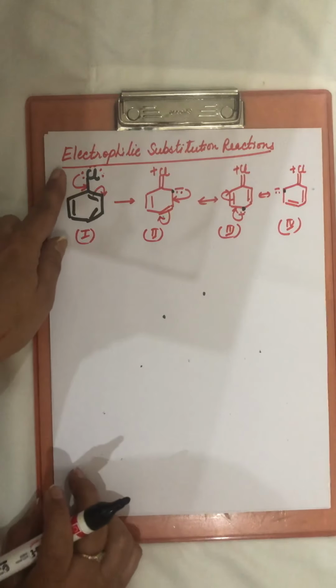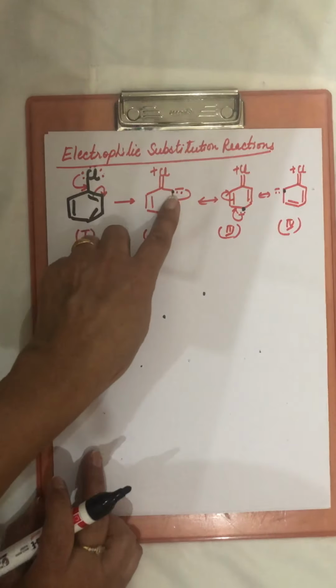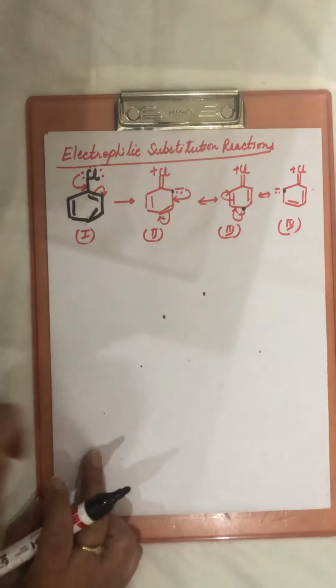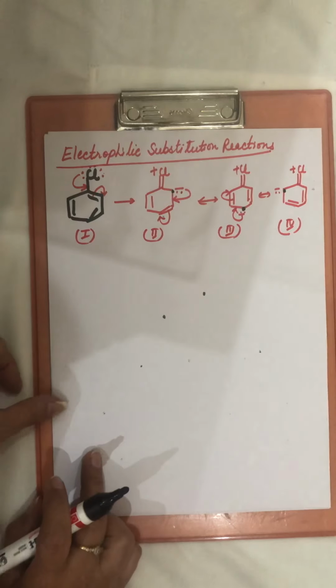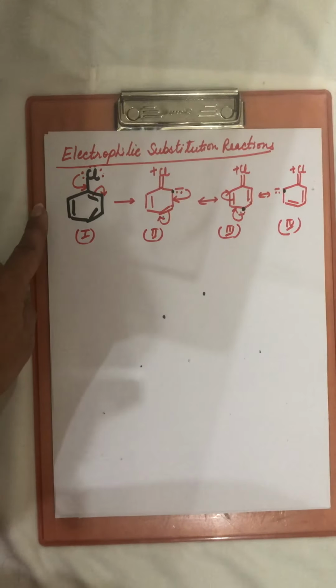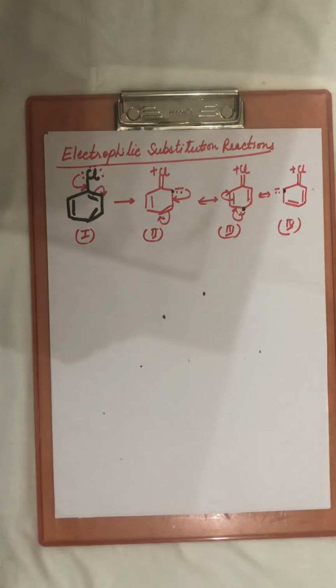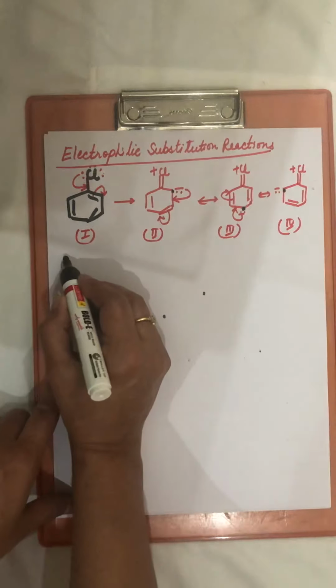And in electrophilic substitution reactions, electrophile has to attack, and electrophile needs electrons. So it will attack which carbon? Ortho and para carbons, because here it will get more electrons. So here the chloro, or the halides say, are ortho para directing in nature in electrophilic substitution reactions.